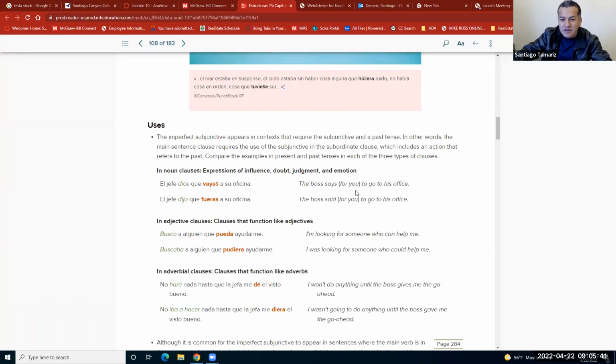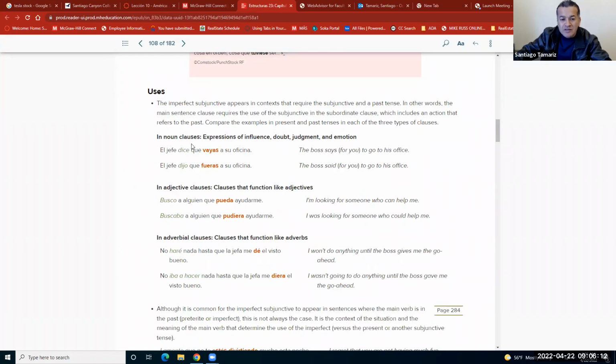The boss says for you to go to his office. Now, if we move the first clause to the past tense, in this case, the preterite, we need to move the other verb to the past subjunctive. That's all we need to do. El jefe dijo que fueras a su oficina. The boss said for you to go to his office. The first one is in present and the second one is in past tense, both clauses. That's all you need to do.